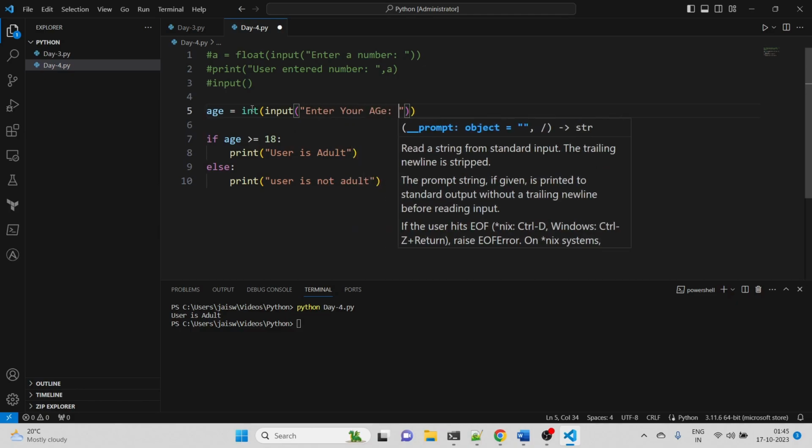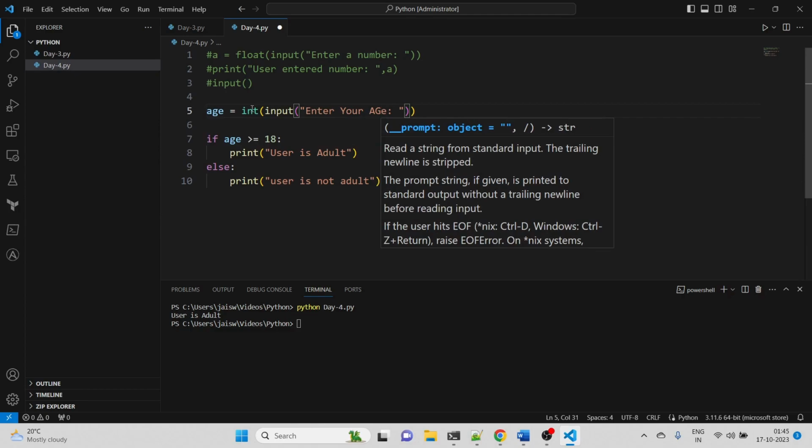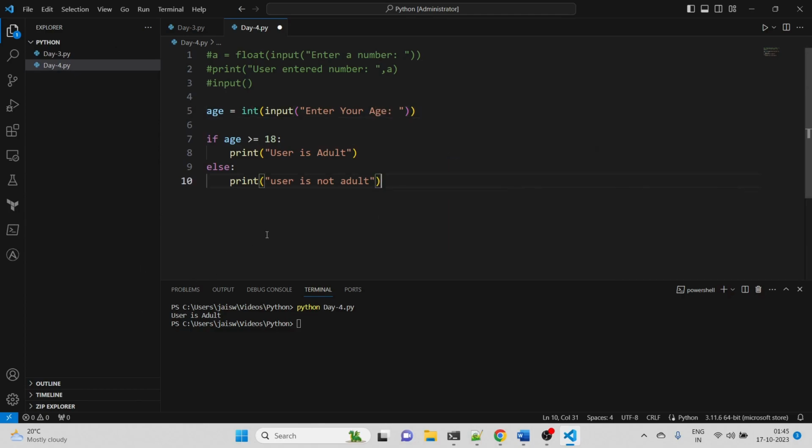This looks good. Let me save this, and if I run it again, it is asking for age. Let's say my age is 12. Click enter, and user is not adult.